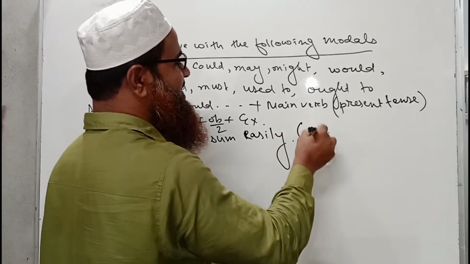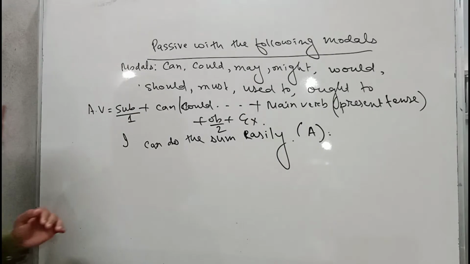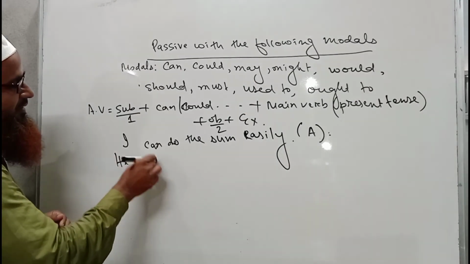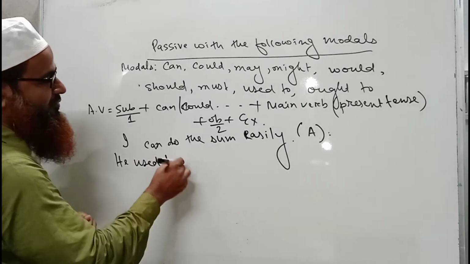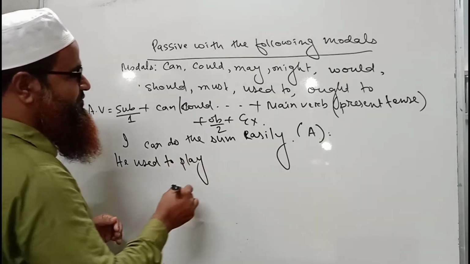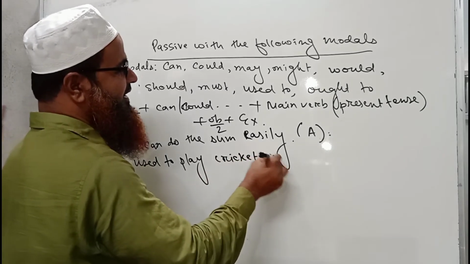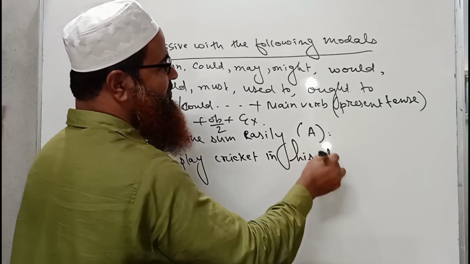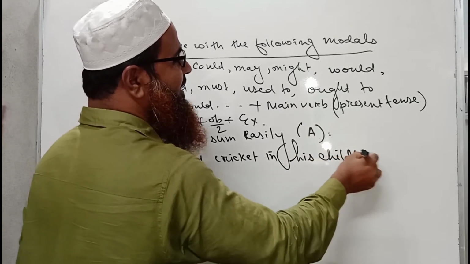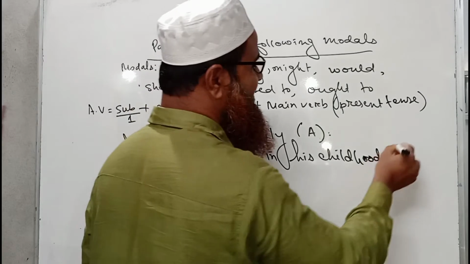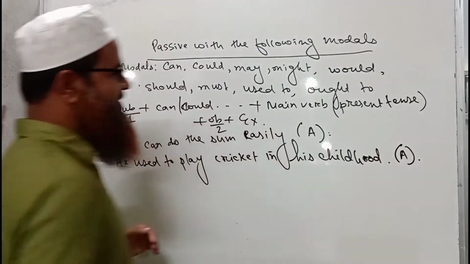Now it is a sentence of active voice where I want to write, he used to play cricket. He used to play cricket in his childhood. So this is another sentence where I have used "used to". Okay, this is the sentence of active voice.